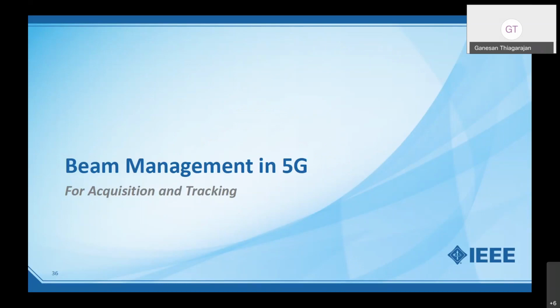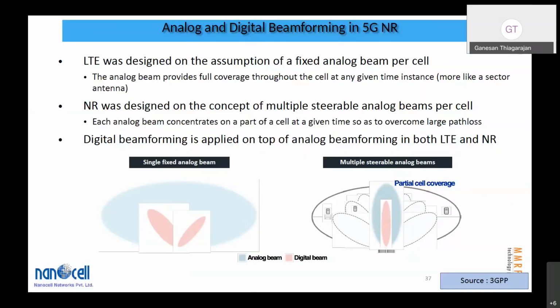Now let's see how 5G achieves that. A striking contrast between LTE and 5G is that LTE was designed for a single analog beam, which covers the entire sector, but here it only does partial cell coverage. So the standard itself is designed for multiple steerable analog beams, or multiple beams simultaneously, right? And the digital beamforming is applied on top of the analog beamforming.